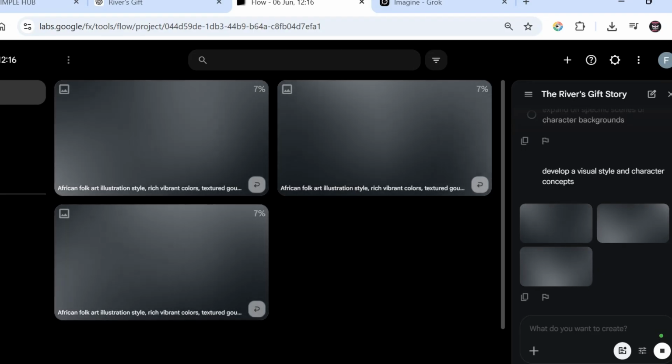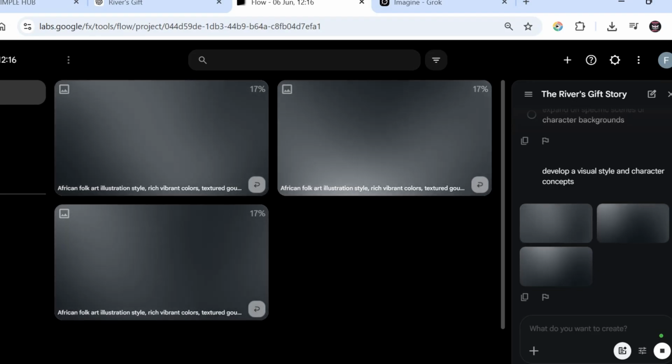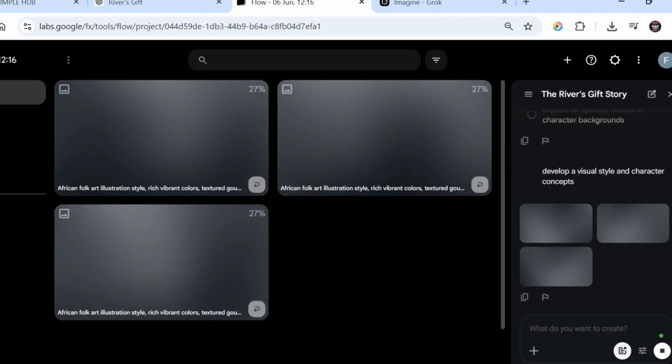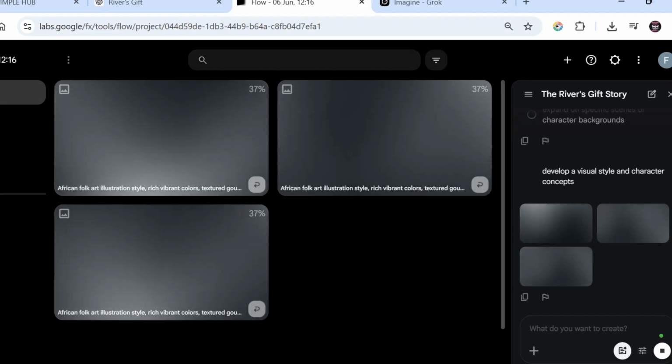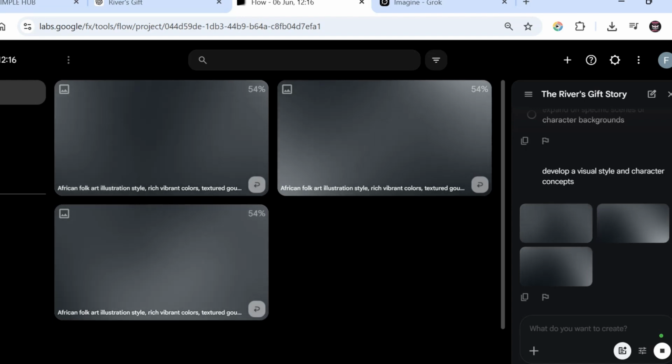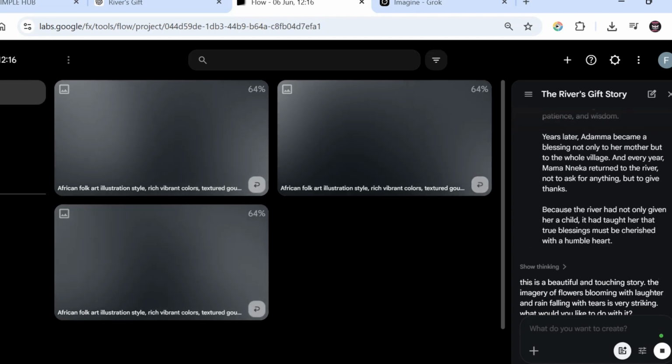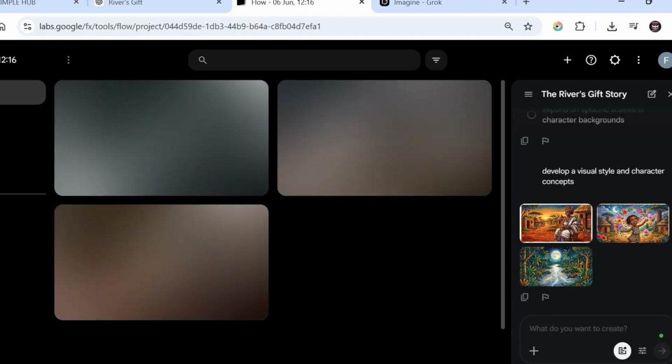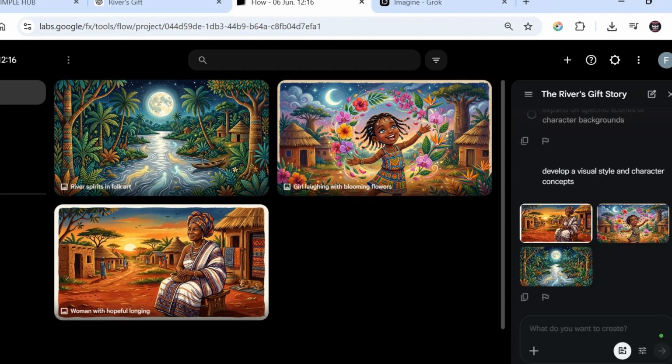So I've asked the agent to create me visual image of the characters in the story. All right, that's what I've asked it to do. I want it to create the characters in the story. Then I will see if it's something you like or something you don't really like, you can make edits to it. Okay, so this is what it has created. All right, and it's beautiful.